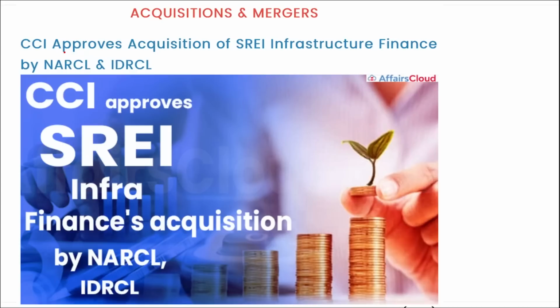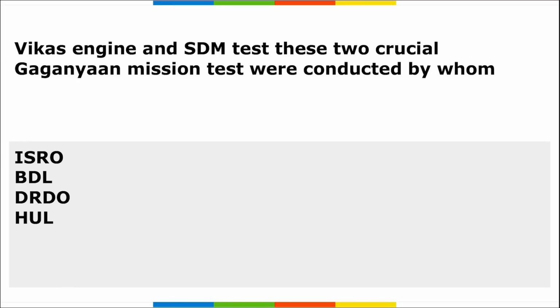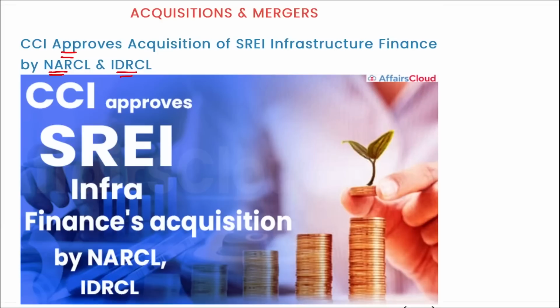Next is CCI has approved the acquisition of CCI Infrastructure Finance by NARCL and IDRCL. I repeat, CCI has approved the acquisition of the shares and control over CCI Infrastructure Finance Limited by NARCL.